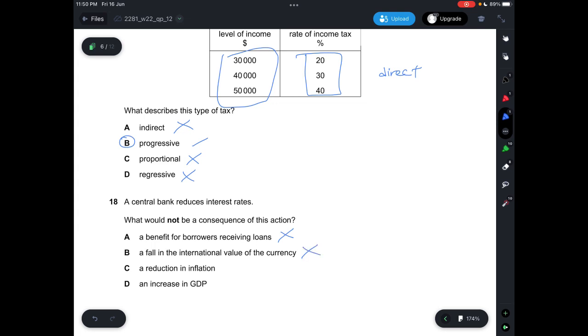C says a reduction in inflation, which is incorrect because the AD curve shifts to the right, increasing the price level. At the same time, this would also result in CPI increasing. So that'll be the correct answer. And D says an increase in GDP, which is a consequence because the AD curve shifts to the right, so the GDP will increase. So answer is C.